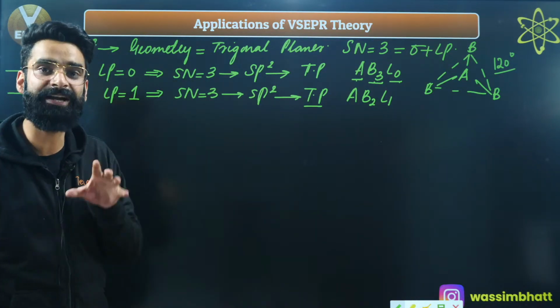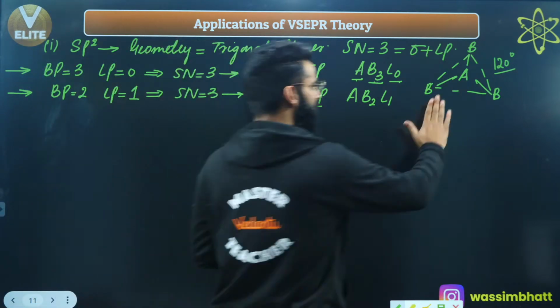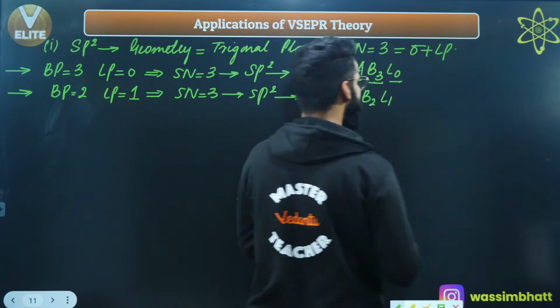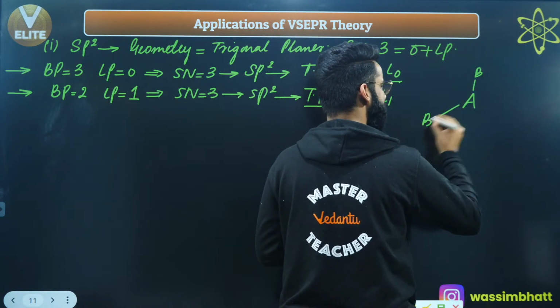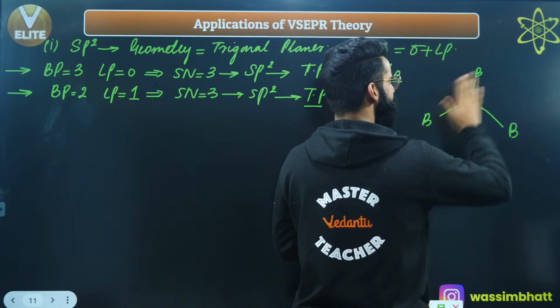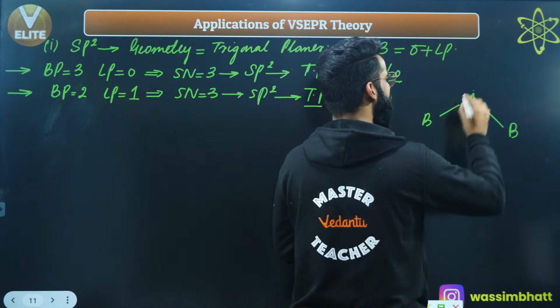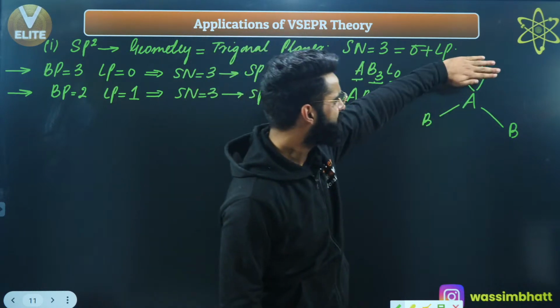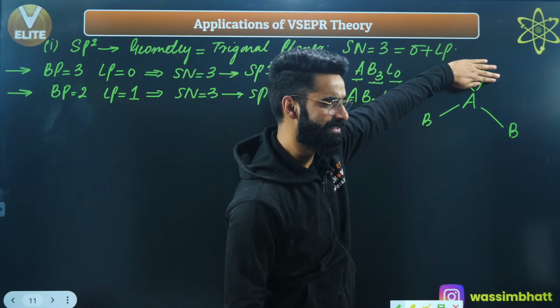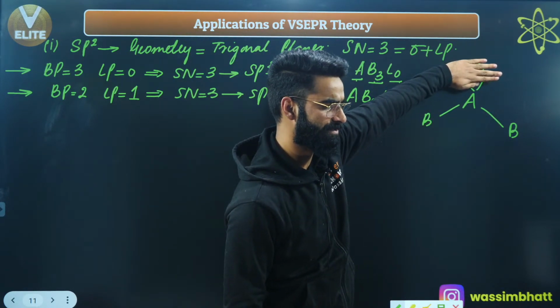But what about its actual shape? Let me show you its actual shape. First of all, make its geometry. It is supposed to be like this, right? But from this geometry, just remove one of the bond pairs and put a lone pair instead of it, right? Okay, now just ignore this lone pair. What kind of shape is it?